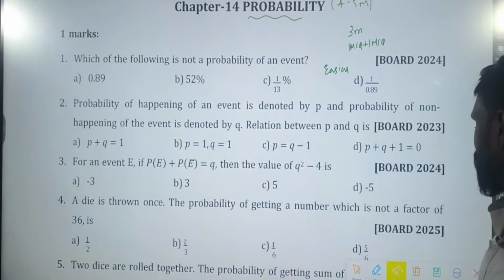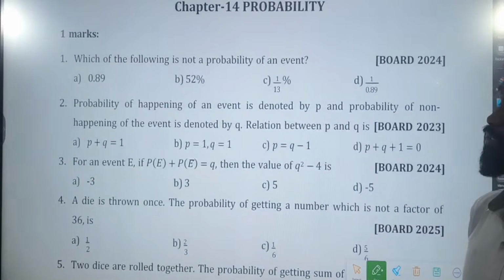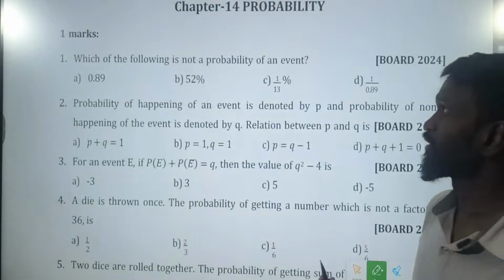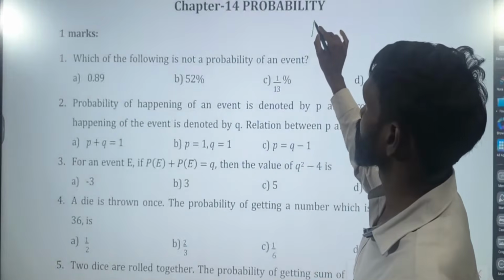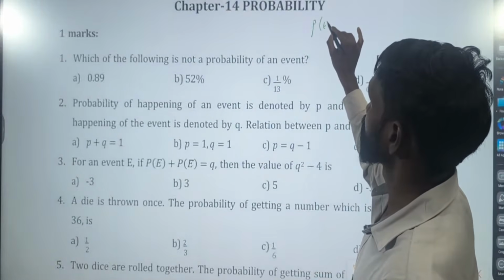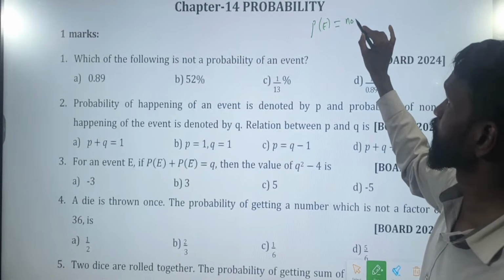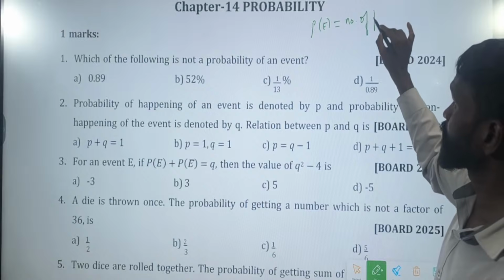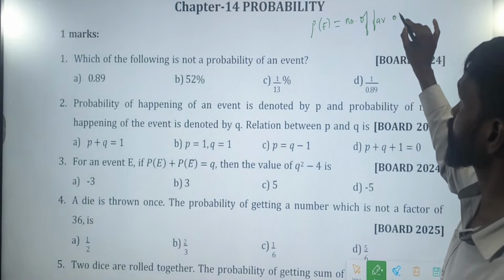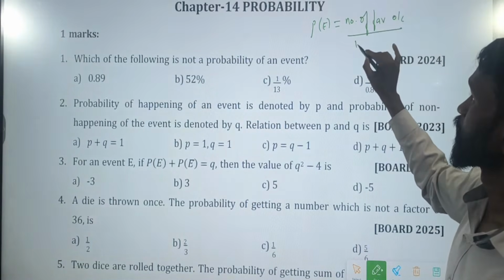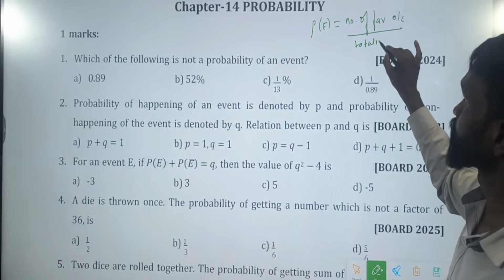Before we could proceed, let us learn some basics about probability. The whole chapter contains only 2 formulas. The first one is the probability of any event is given by number of favorable outcomes upon total number of outcomes.